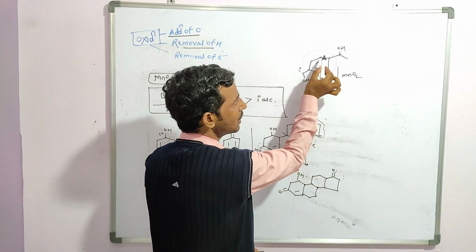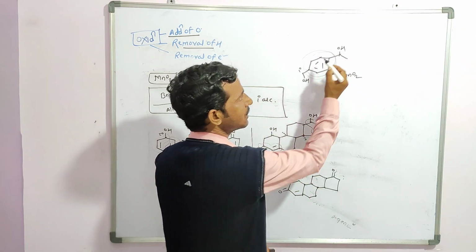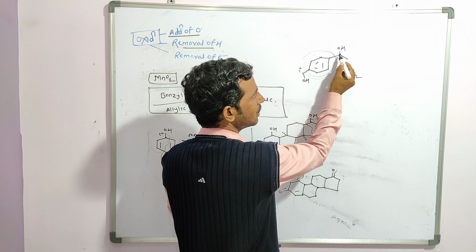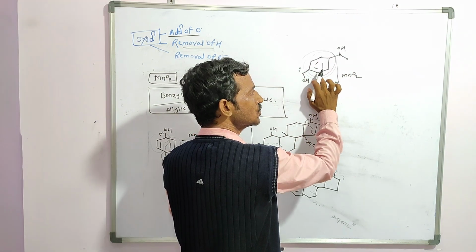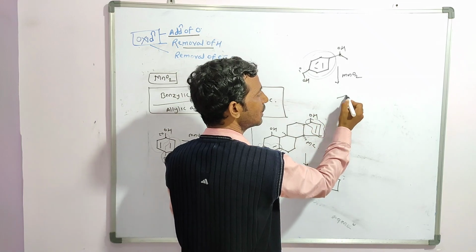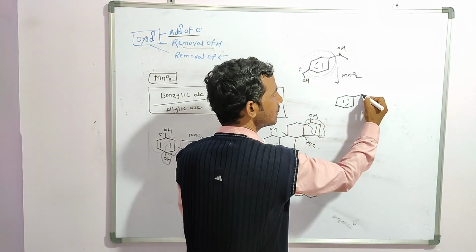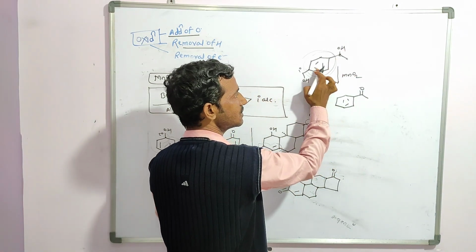But see, here OH is there. Clear? Again this carbon is there, attached to 1, again 2. So this benzene is effective and shows both types. What will you get here? This is the benzene. Now here also it converts into a ketone. Why? Because this is the benzylic position of a 2 degree alcohol. Clear? This is the benzylic position of a 1 degree alcohol.